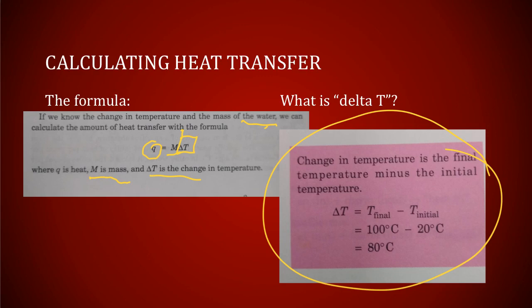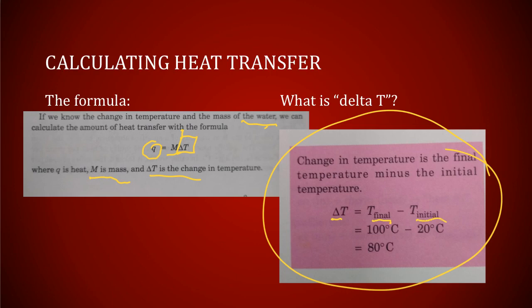The symbol that looks like a triangle here is the Greek letter delta. And we're going to see that all the way through chemistry. We see it a lot in physics. Sometimes we see it in math courses. It means the change in something. So you could read delta T as the change in the temperature. And to find that change, we always take the final temperature and subtract the initial temperature.